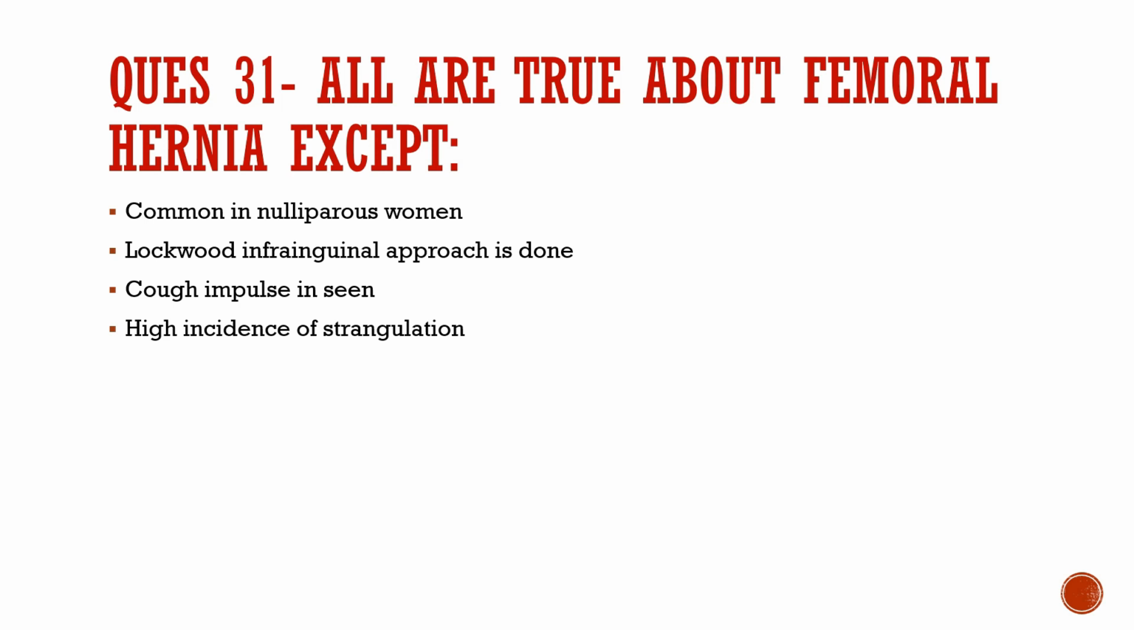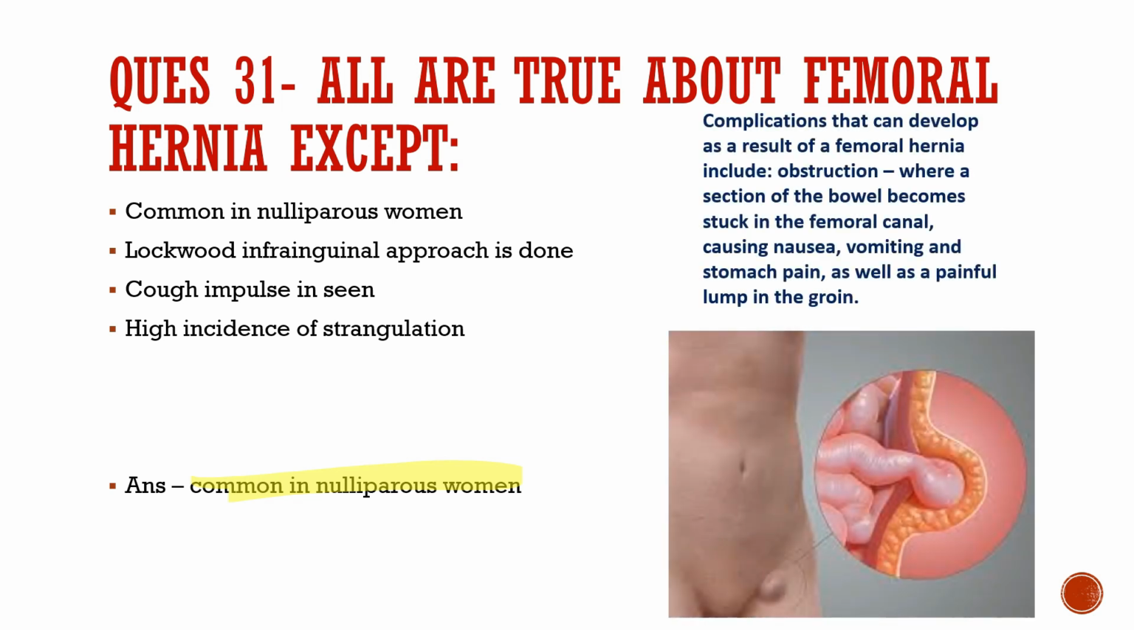Question number 31. All are true about femoral hernia except: it is common in nulliparous women, Lockwood infrainguinal approach is done, cough impulse is seen, high incidence of strangulation. So the correct statement about femoral hernia is that it is common in nulliparous women. The complications that can result from a femoral hernia include obstruction, where a section of the bowel becomes stuck in the femoral canal, causing nausea, vomiting, and stomach pain, as well as painful lumps in the groin.